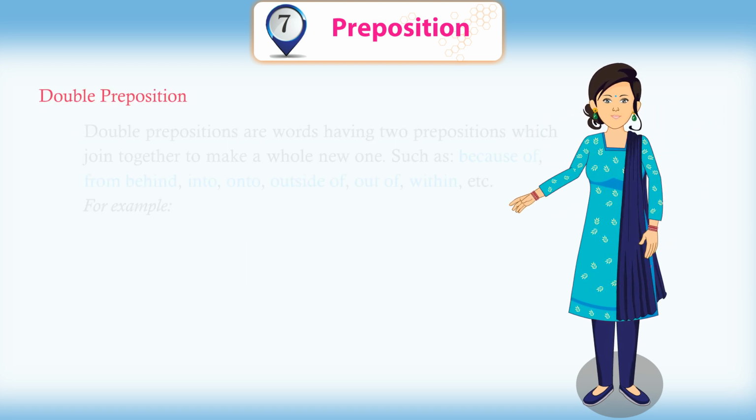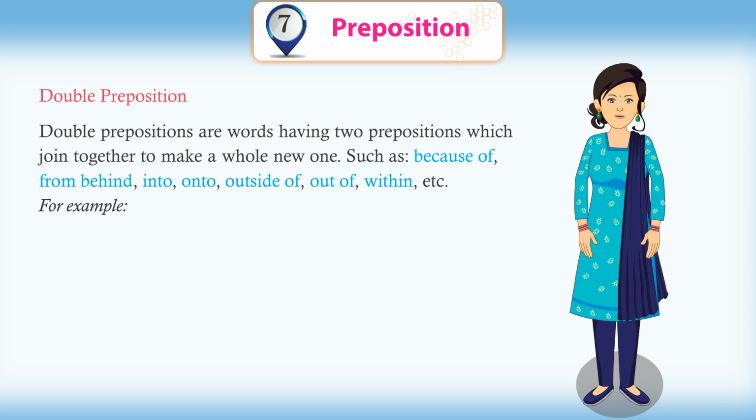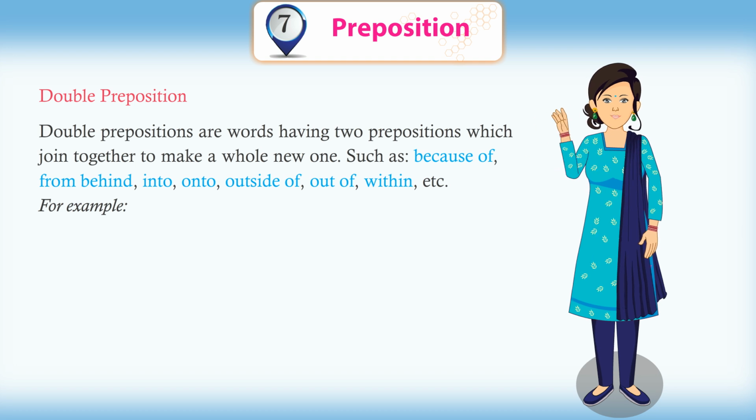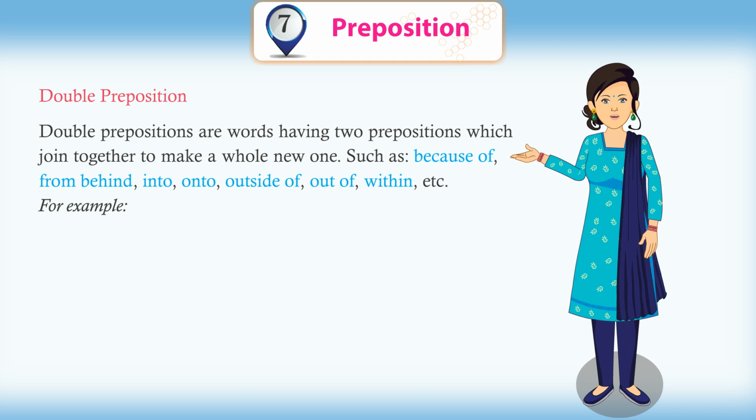Double preposition. Double prepositions are words having two prepositions which join together to make a whole new one, such as because of, from behind, into, onto, outside of, out of, within, etc.